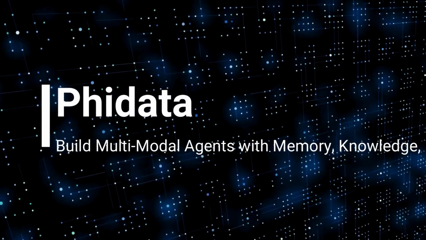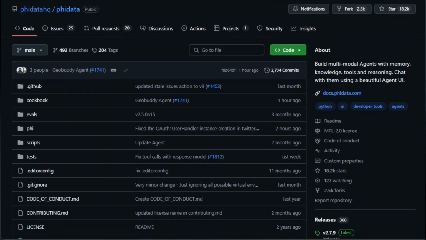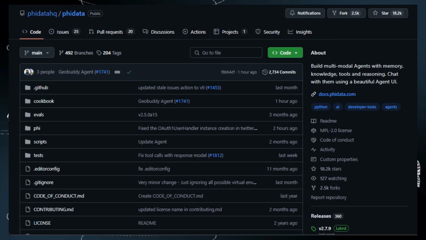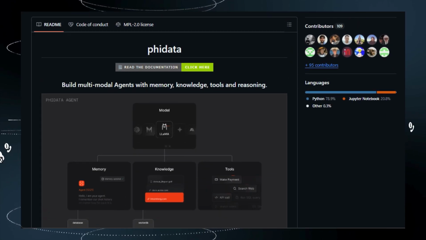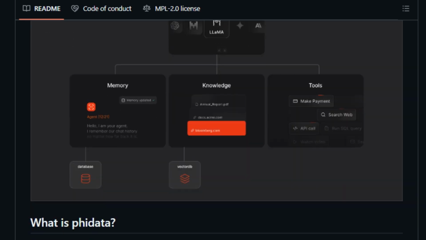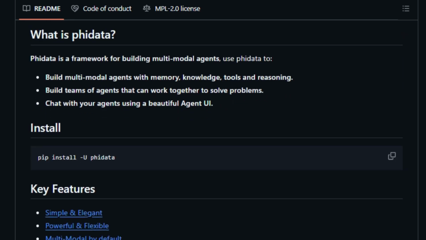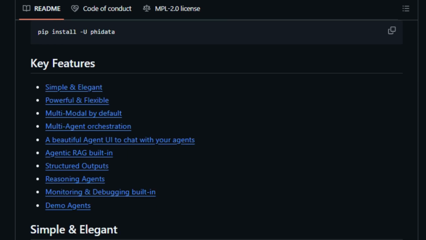Project number 4: Phidata. Build multimodal agents with memory, knowledge, and tools. We're exploring Phidata, a framework designed to build sophisticated, multimodal AI agents. What sets Phidata apart is its ability to create agents that not only process text, but also seamlessly integrate memory, knowledge, tools, and reasoning capabilities, enabling them to handle complex, real-world tasks.